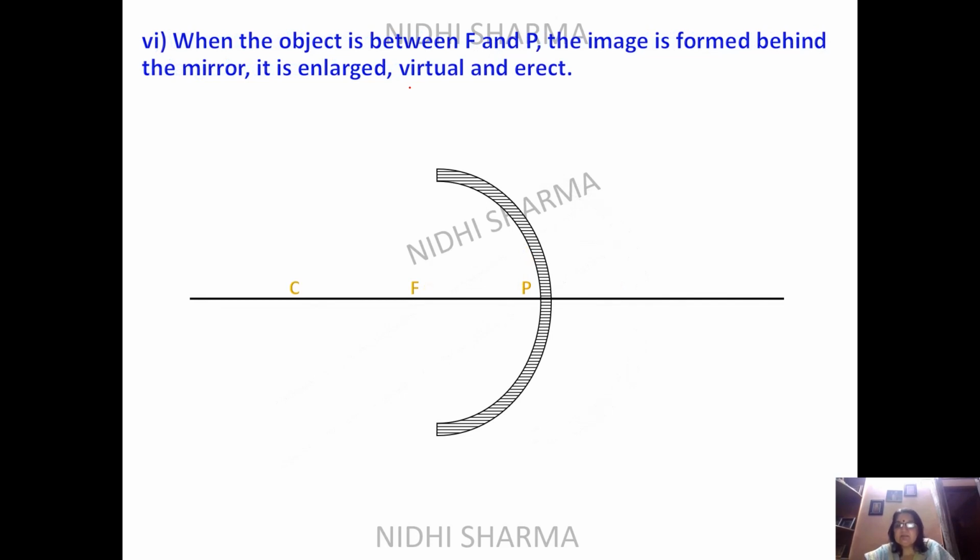Now we come to the last case of the concave mirror, which gives us a virtual as well as erect image. So where will you keep it? Between F and P, and which is the case? Dentist case or shaving mirror. So anything which you want to see erect and bigger, you can keep between F and P. If you keep it between F and P, the parallel ray will come, will pass through focus. Then you can see this line is going towards C, and they are not meeting.